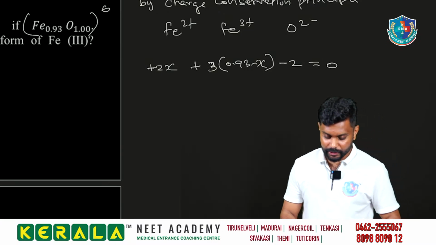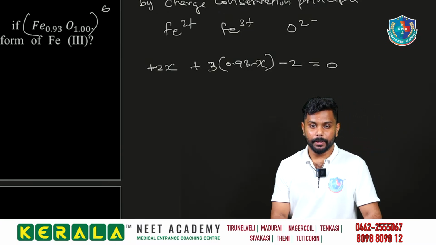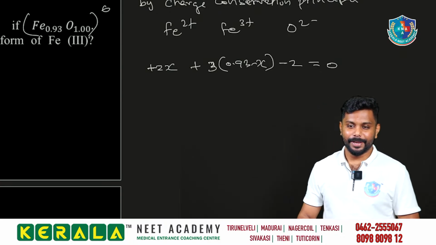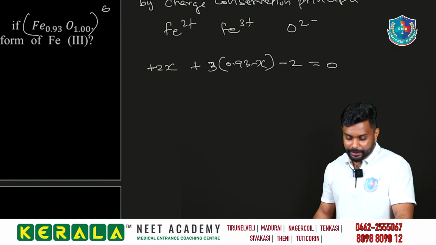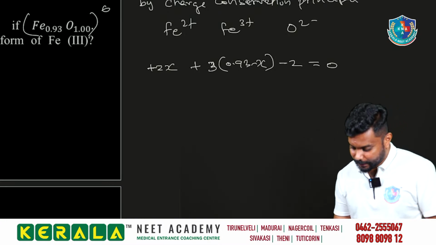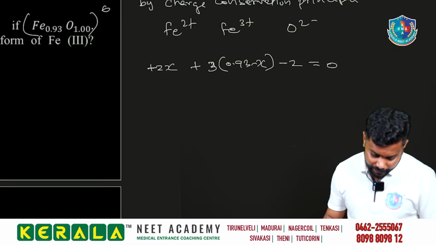Okay, 2x plus 3 into (0.93 minus x) minus 2 is equal to 0. Okay, so from here we have to find the x.